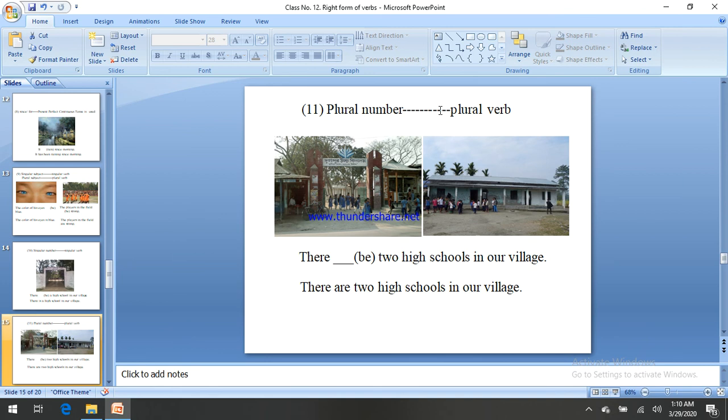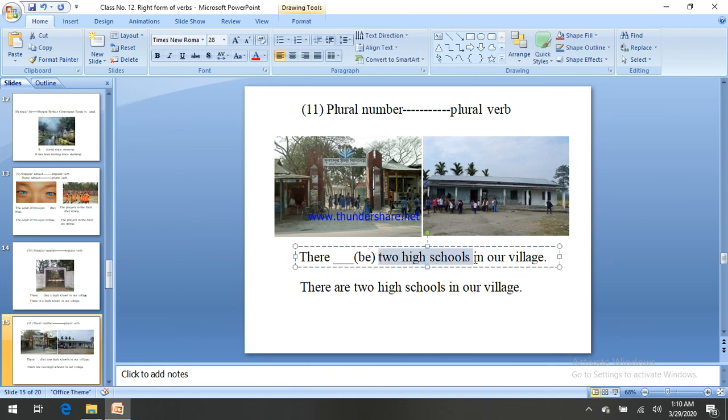With plural number you have to add a plural verb. Let's see, 2 high schools. Here 2 high schools, not 1 high school, that means plural number, and that's why here is are. There are 2 high schools in our village.